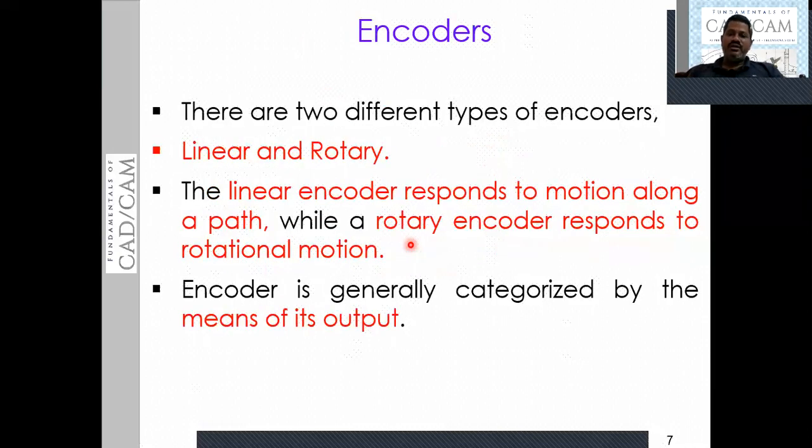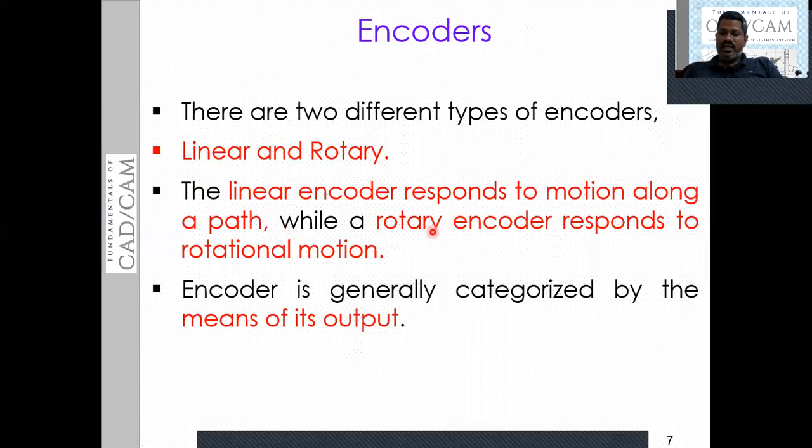There are two different types of encoders, namely the linear and the rotary encoder. The linear encoder responds to the motion along a path. This linear encoder is going to respond only to the motions along the path.